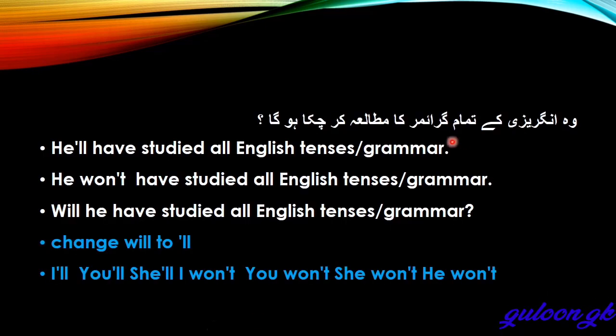वो अंग्रेजी के तमाम ग्रामर का मुताला कर चुका होगा. You can also say he'll or he will have studied all English tenses grammar. He won't, or he will not have studied all English tenses grammar. Will he have studied all English tenses grammar? Change will to 'll: I'll, you'll, she'll; I won't, you won't, she won't, he won't. Okay.